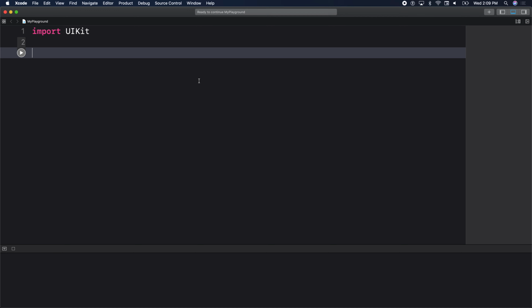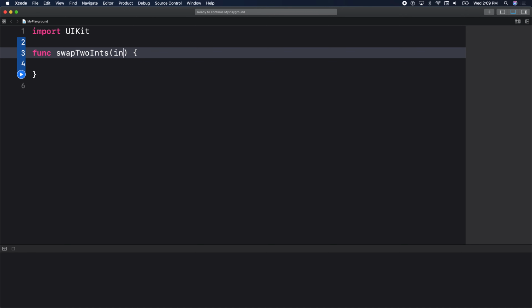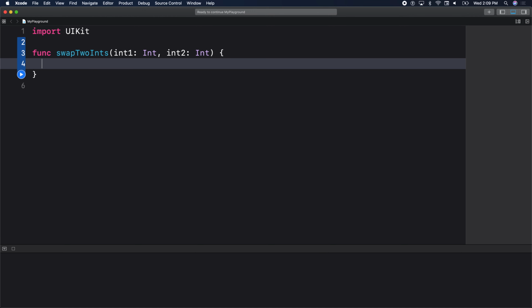Okay, so let's write a function called swap two integers. So we started by writing some function called swap two integers. Basically, what that function will do, the function is going to take in two parameters, type integers, and it will swap them. Okay? So that's what the function does. Our function signature looks something like this. So we have int1 of type int and int2 of type int. Great. Doesn't return anything.